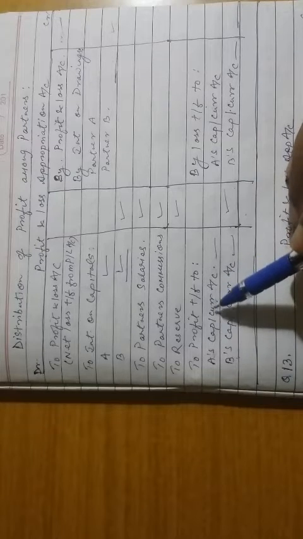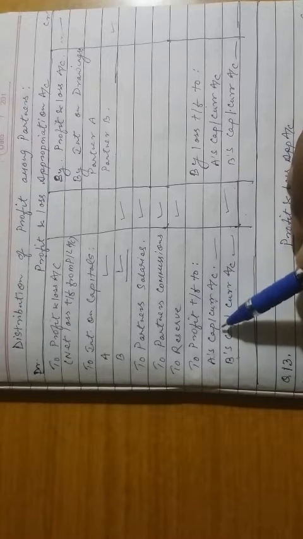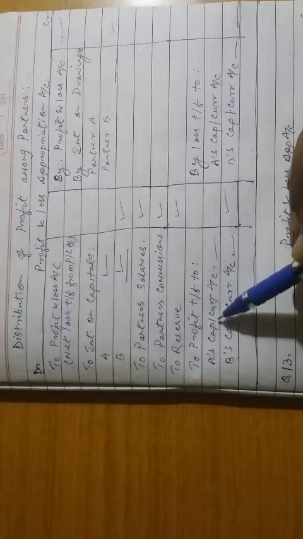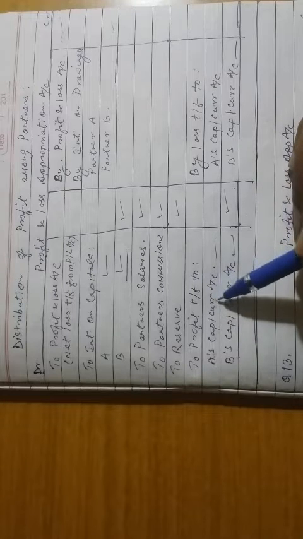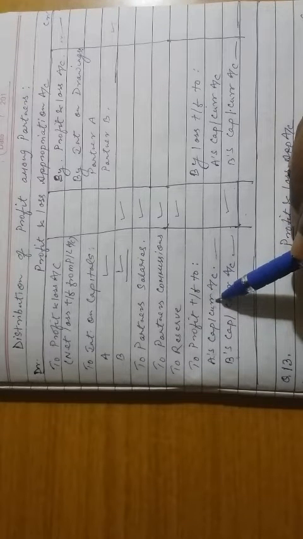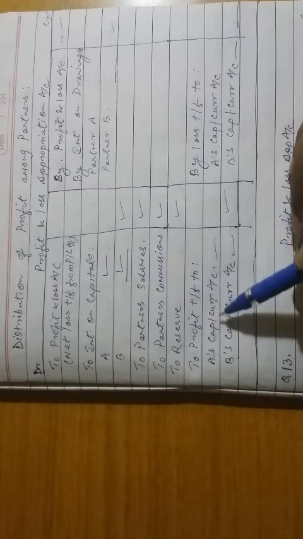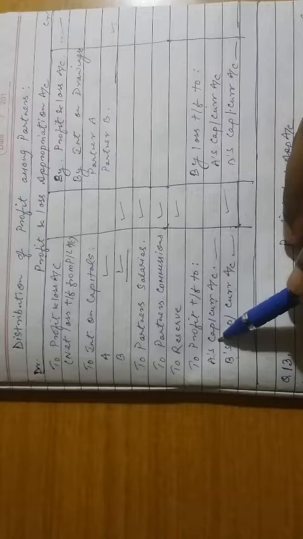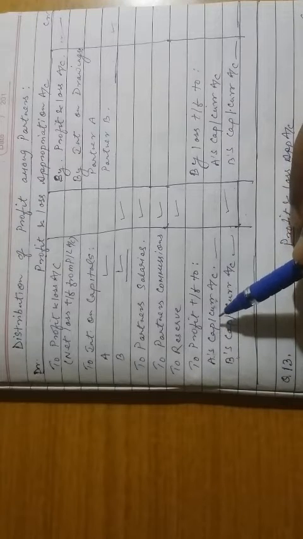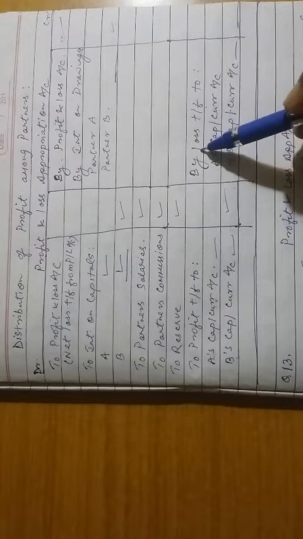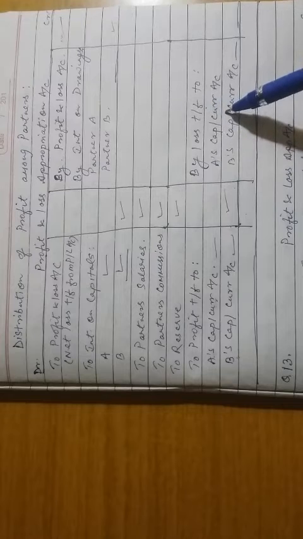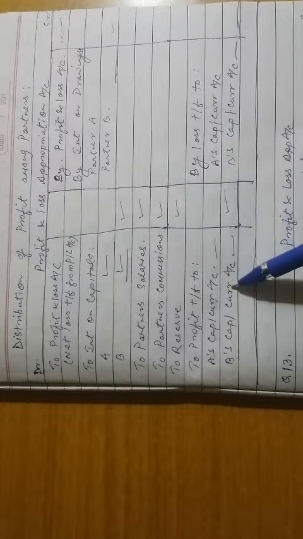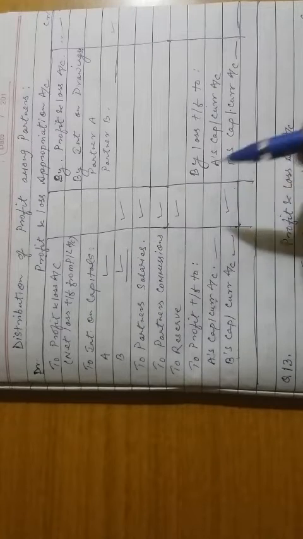We also have gone through what is capital, fixed capital account, what is fluctuating capital account. In case of fixed capital account, it will be transferred to partners current account. In case of fluctuating capital account, it will transfer to partners capital account. And in case of loss, loss will be debited to the partners, profit will be credited to the partners.